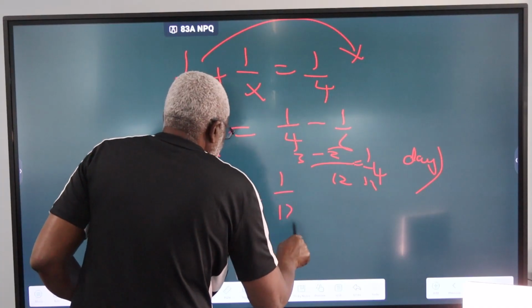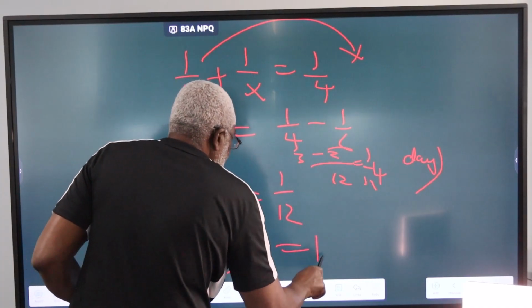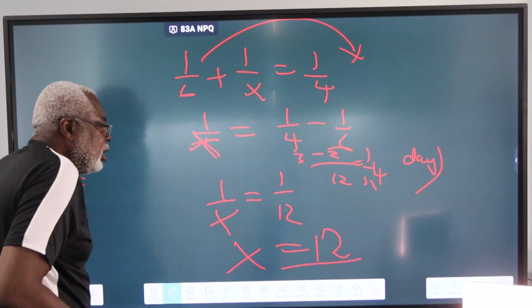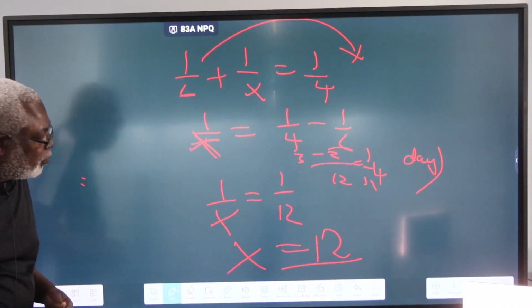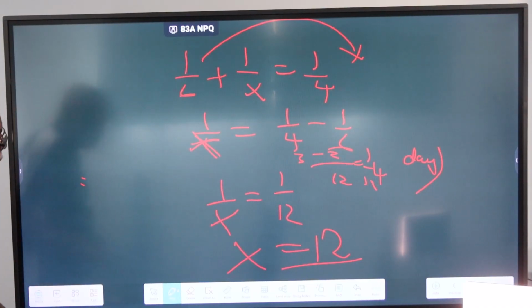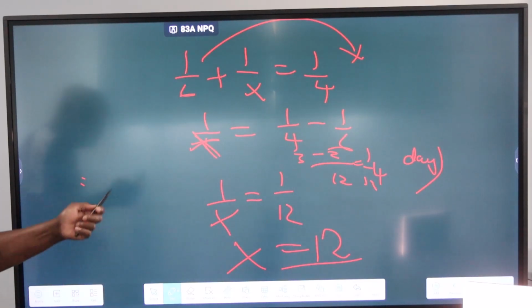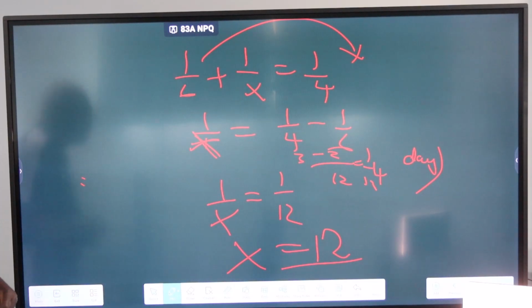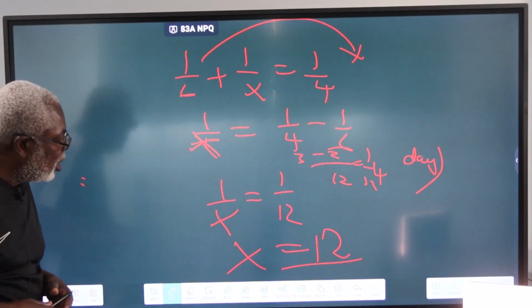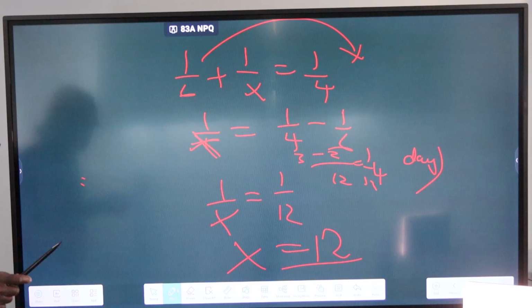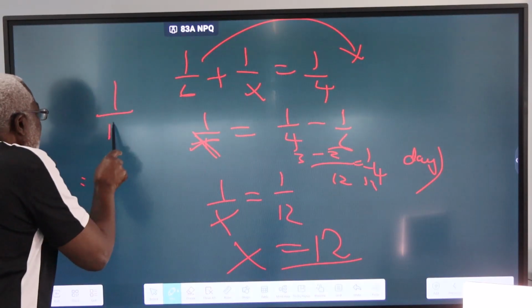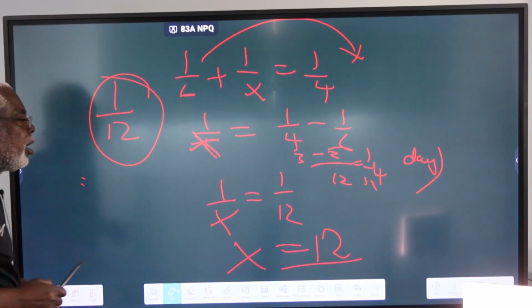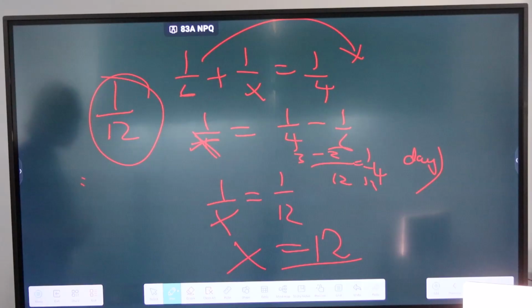So 1/X equals 1 over 12, so X equals 12, which means that Akwesi alone should be able to complete the job in 12 days, if he's supposed to work with Kwaku and finish the job in 4 days. So Akwesi should do 1/12 of the job in a day.